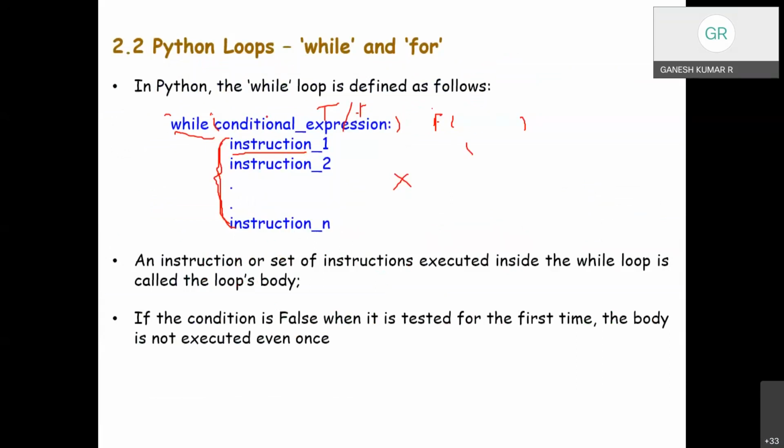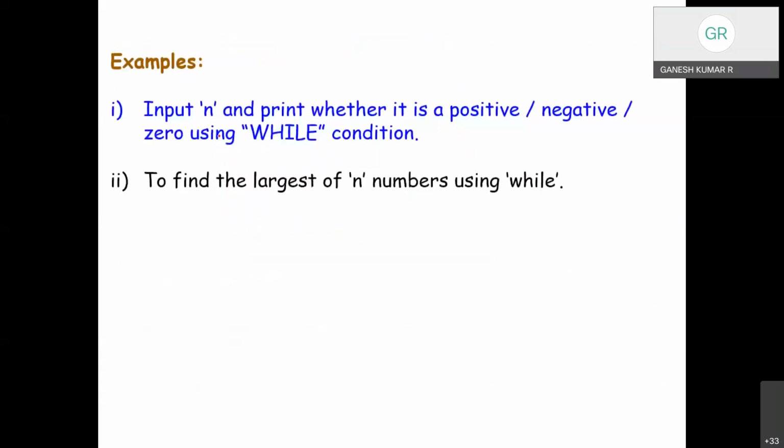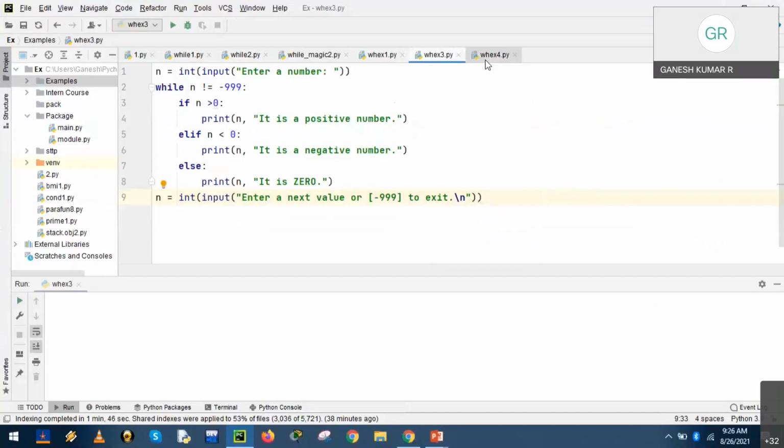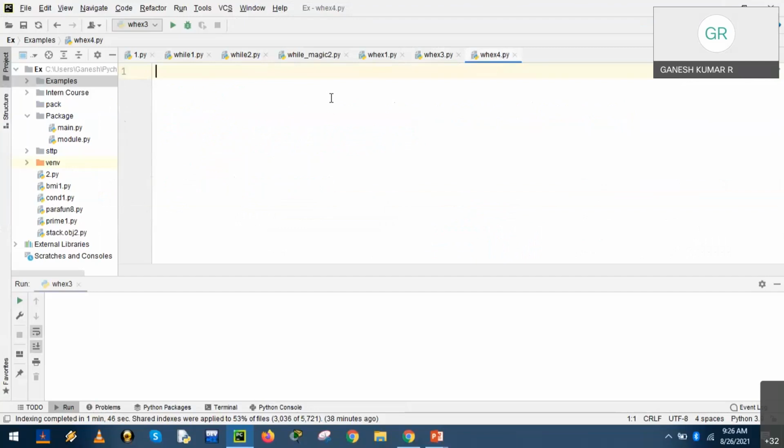In case the condition fails, the statement will not be executed even once. Is it clear? Okay. I checked one program, input n and print whether it's positive, negative or 0 using the while loop. Let us check another program to find the largest of n numbers using a while loop. For better understanding, I'll explain one more program using a while loop to find the largest of n numbers.